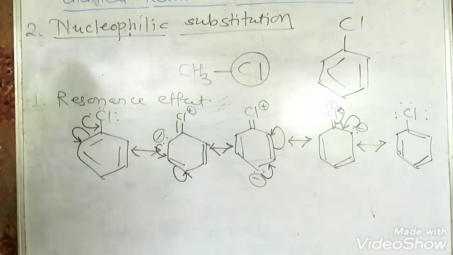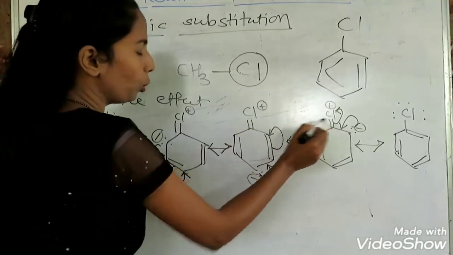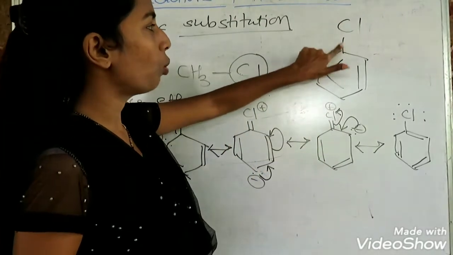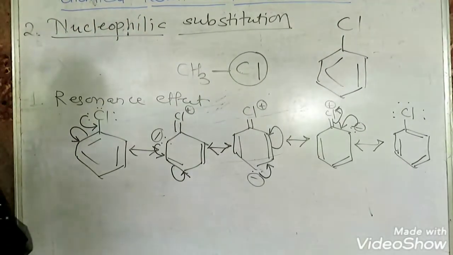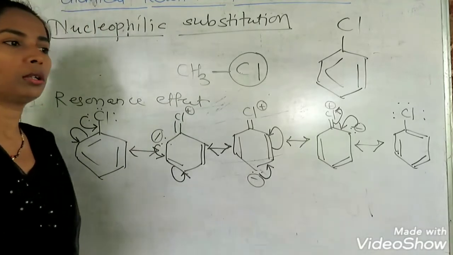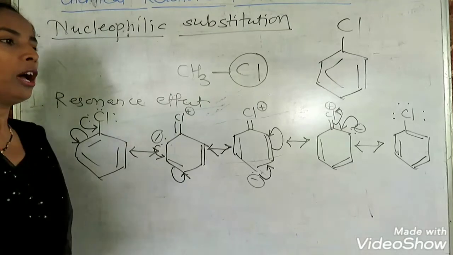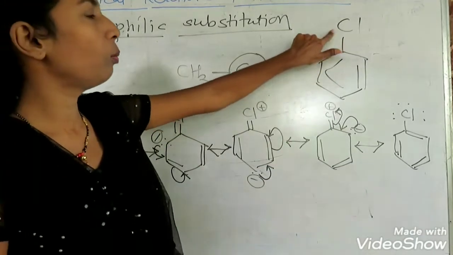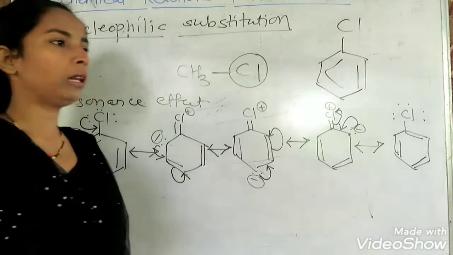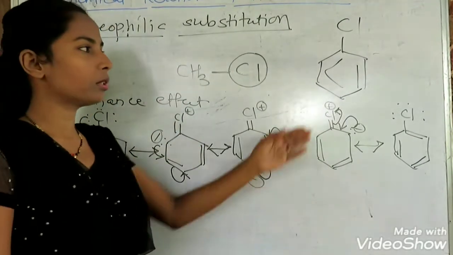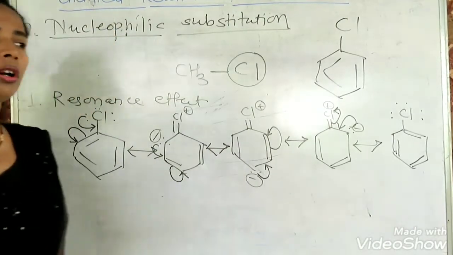If you observe these structures, there is a formation of double bond between carbon and chlorine. So this carbon halogen bond is not a pure single bond. It has partial double bond character, and we know that the bond length of a double bond is slightly smaller as compared to a single bond, and therefore it is almost 169 picometers, whereas the bond between carbon and halogen in alkyl halide is about 172 picometers. Therefore this is the smaller bond, and therefore it is a stronger bond.